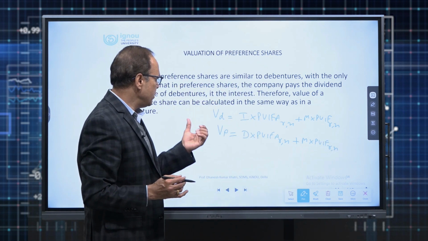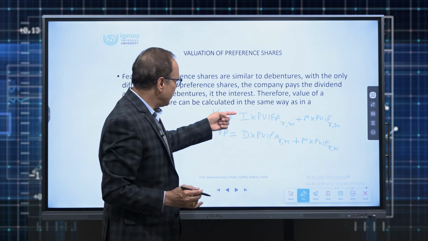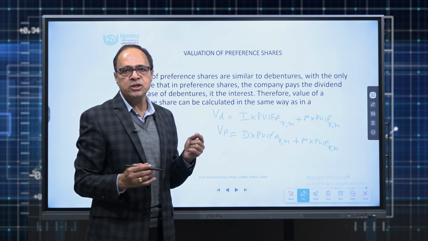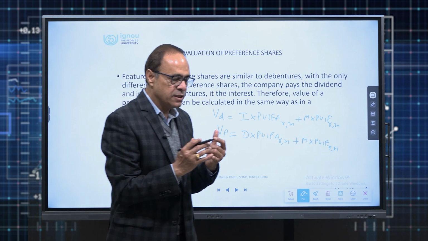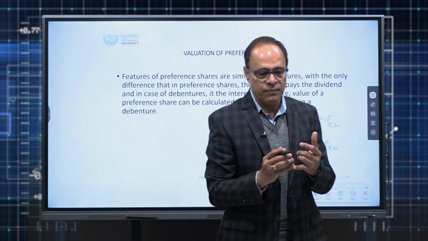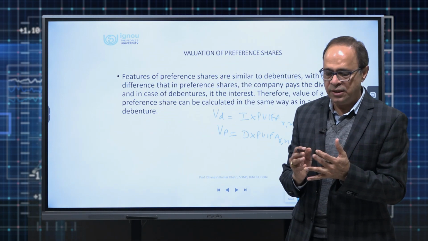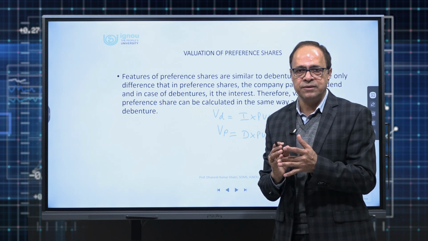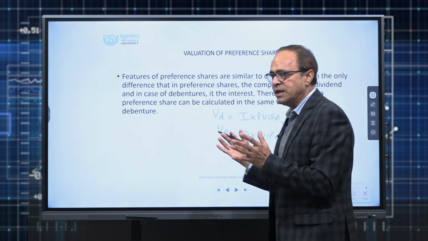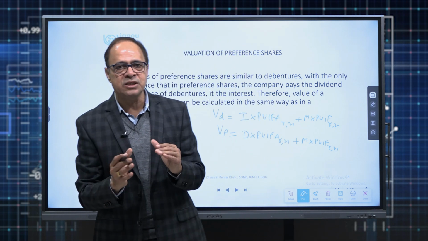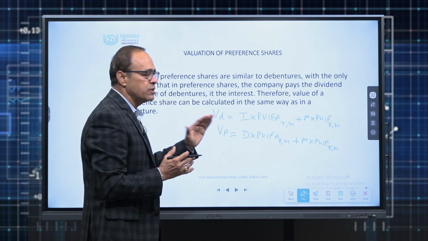It means only one change is there. Letter I is replaced with D, because in case of preference share, we are going to get the dividend. That means to say whether it is redeemable preference share, non-redeemable preference share, or convertible preference shares. These three categories of preference shares generally we have. Same fundamental of debenture can be applied with the only replacement that interest gets replaced with the dividend.